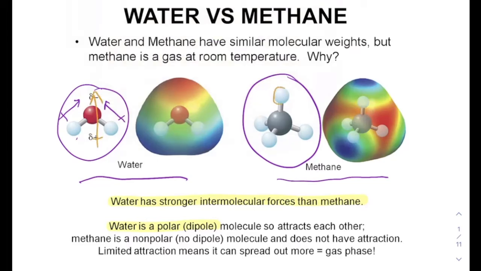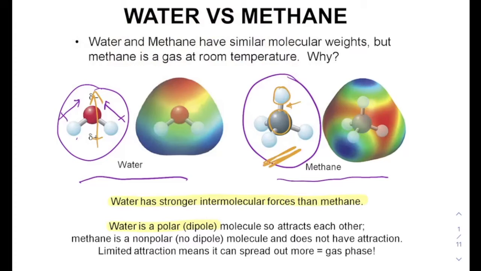Whereas in methane, because hydrogen and carbon have very similar electronegativities, the electrons in those bonds are shared equally. And so we call that nonpolar covalent, and this molecule itself would be nonpolar. So the intermolecular forces depend very much on the polarity of the molecule.